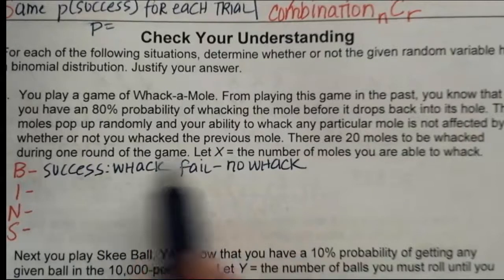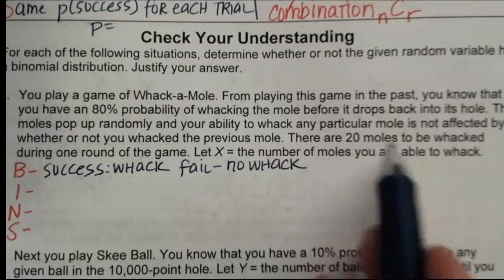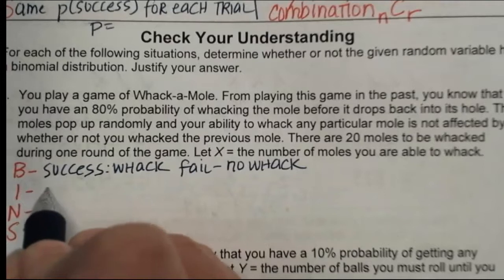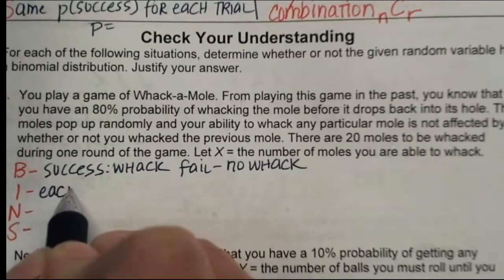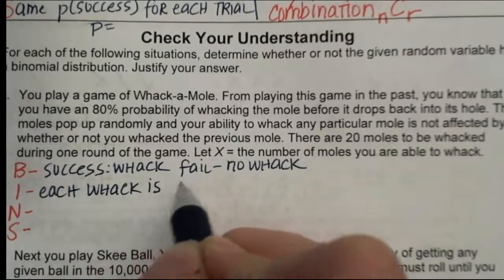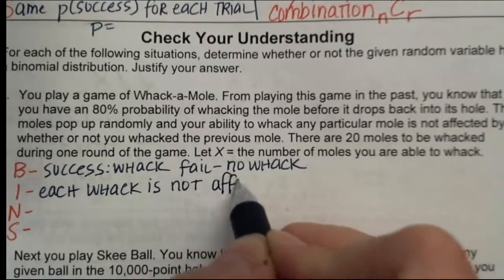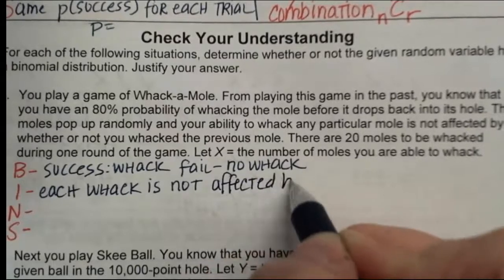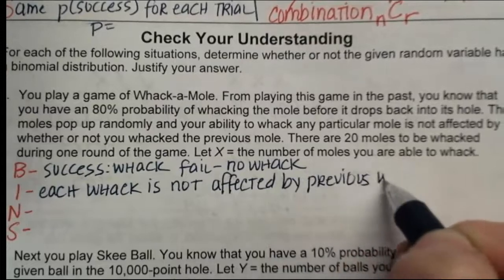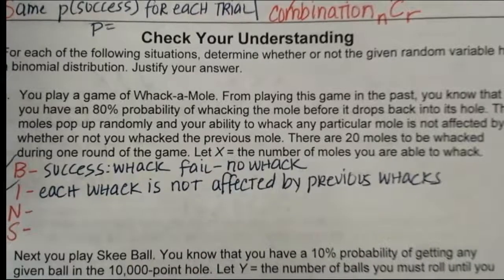Independent: it says that they come up randomly and your ability to whack any particular mole is not affected by whether you whack the previous one. So each whack is not affected by previous whacks. So we're good on both of these so far.